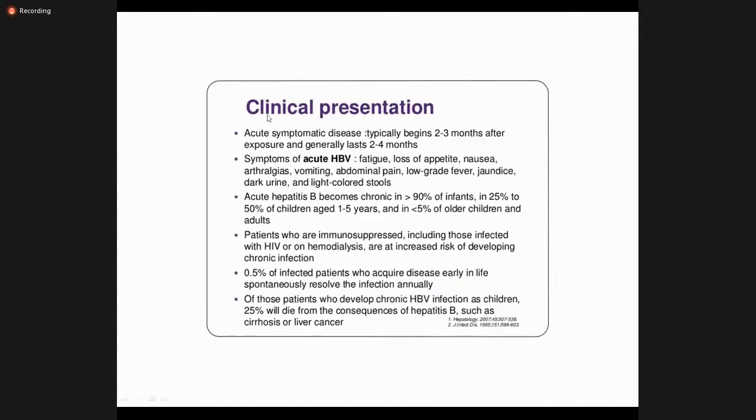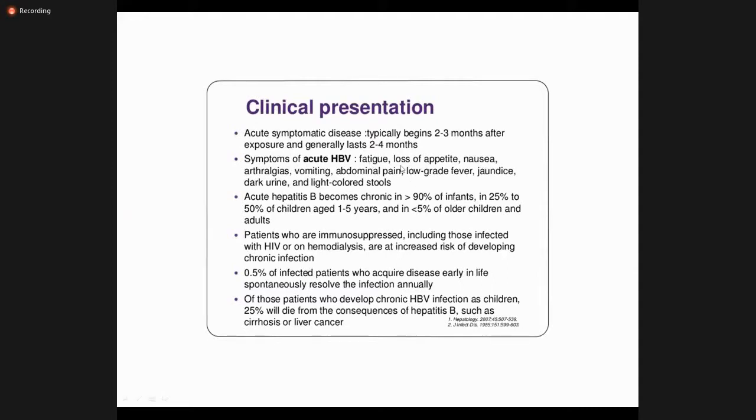Now coming to the clinical presentation, acute symptomatic disease begins 2 to 3 months after the exposure and lasts for 2 to 4 months. As I've said, acute is basically defined as persisting for less than 6 months. The symptoms of acute hepatitis B are non-specific. A person can get these symptoms with any of the viruses. We cannot differentiate on the basis of symptoms whether the patient has hepatitis B or any other liver disease.